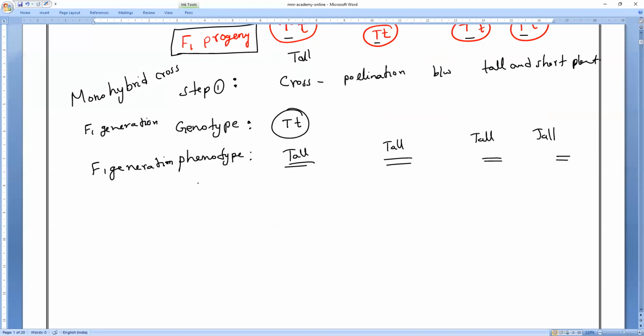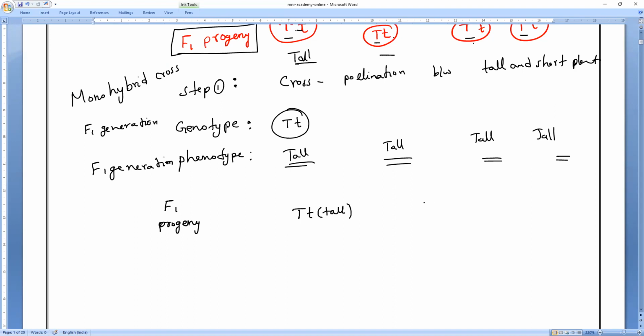Then he allowed the F1 progeny for what pollination, self-pollination or again cross-pollination? He chose two plants of the F1 progeny, any two: 1 and 2, or 1 and 3, or 1 and 4, or 2 and 3, or 2 and 4, or 3 and 4. It is your choice, all are the same, capital T small t.